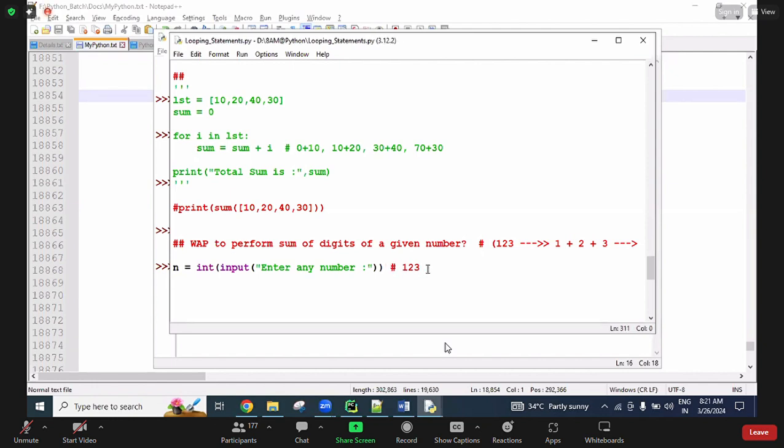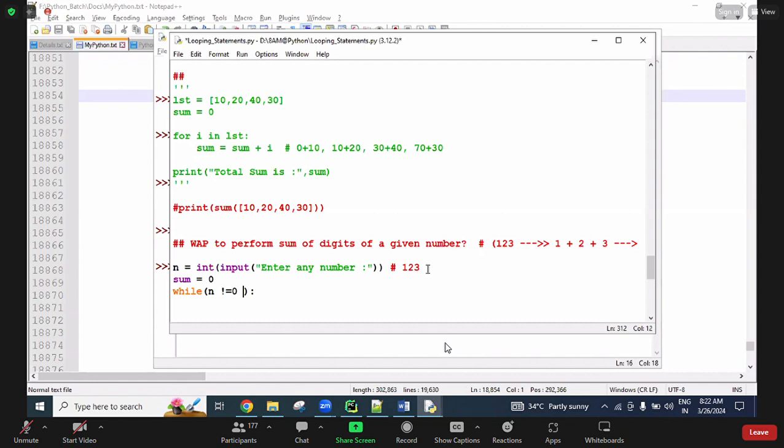Now here I'm taking one sum variable, initially 0. Total sum or count equal to 0, whatever variable name you want, you can take it. Then I'm using a while loop here. Inside the while, I'm writing n not equal to 0.